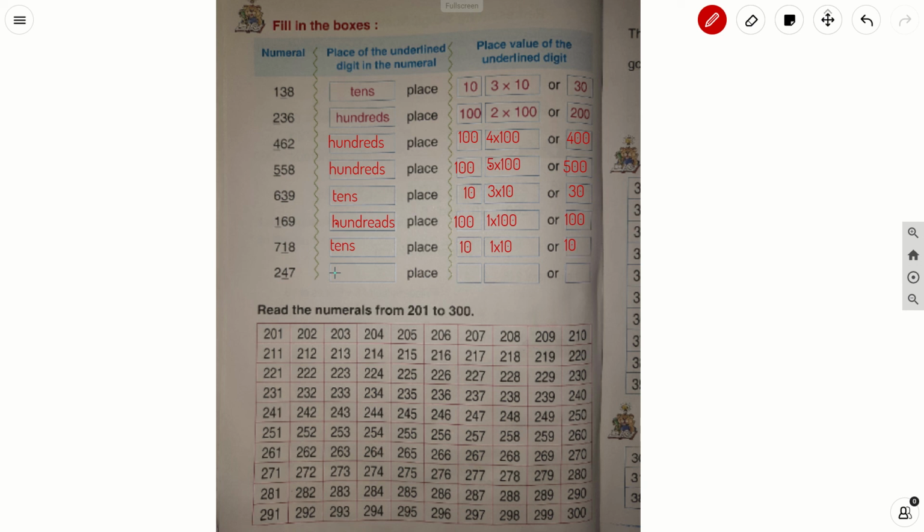Now we will move on to the next problem. It is 247. So what is there in the tens place here? 4. So they have underlined 4. So 4 is there in the tens place. So I need to write tens here.